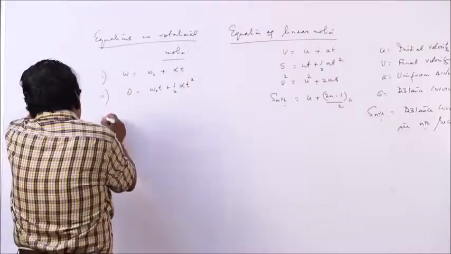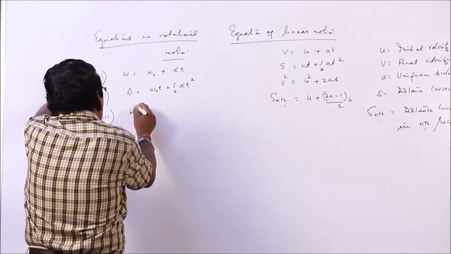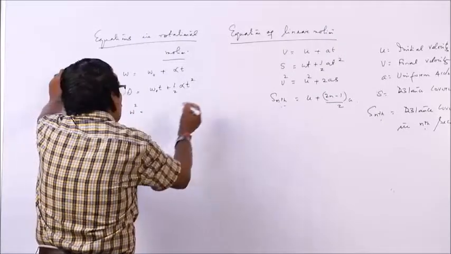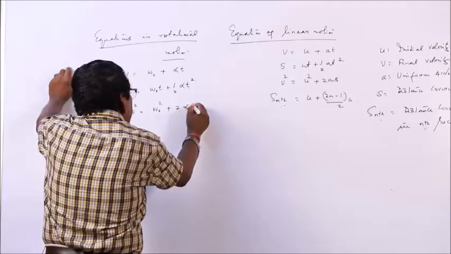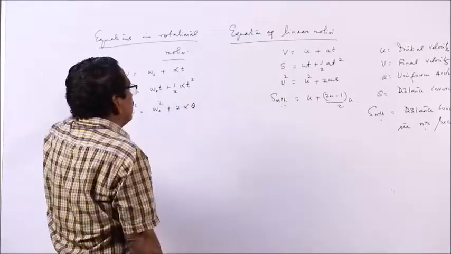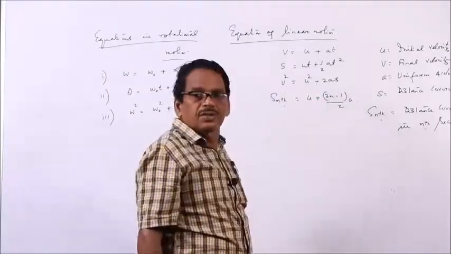Third equation: v square is u square plus 2 a s, so omega square will be equal to omega 0 square plus 2 alpha theta. In place of a there will be alpha, in place of s there will be theta.